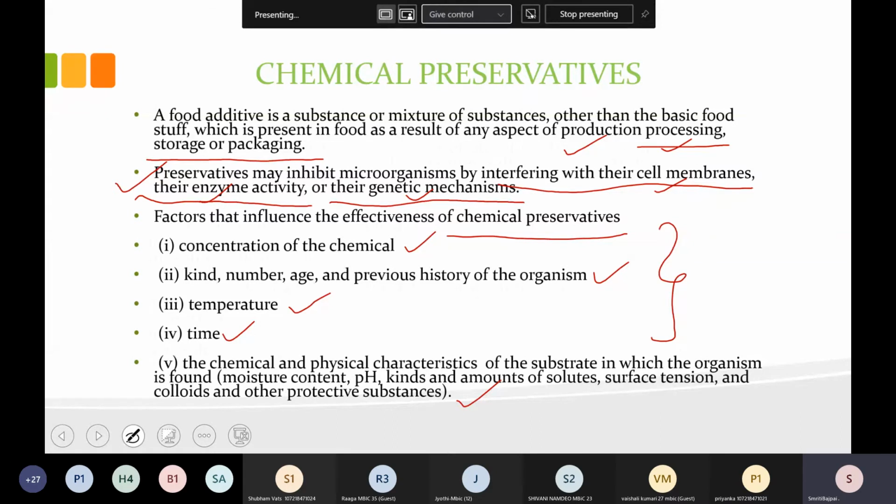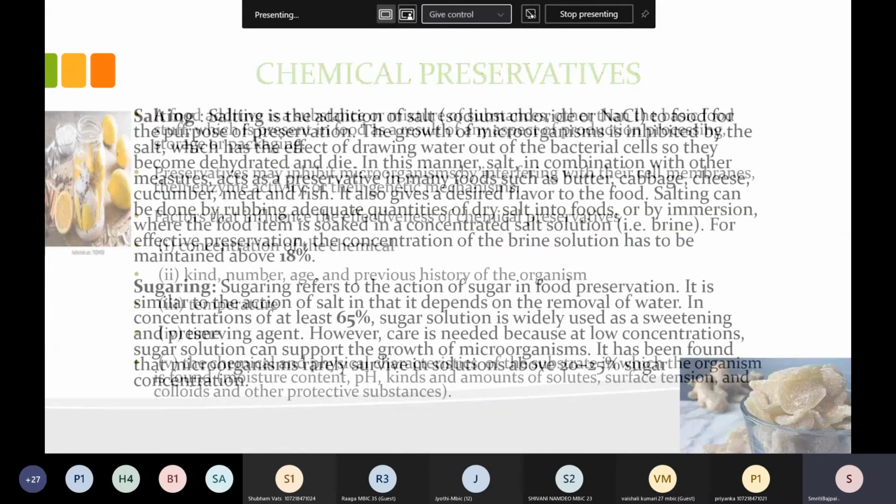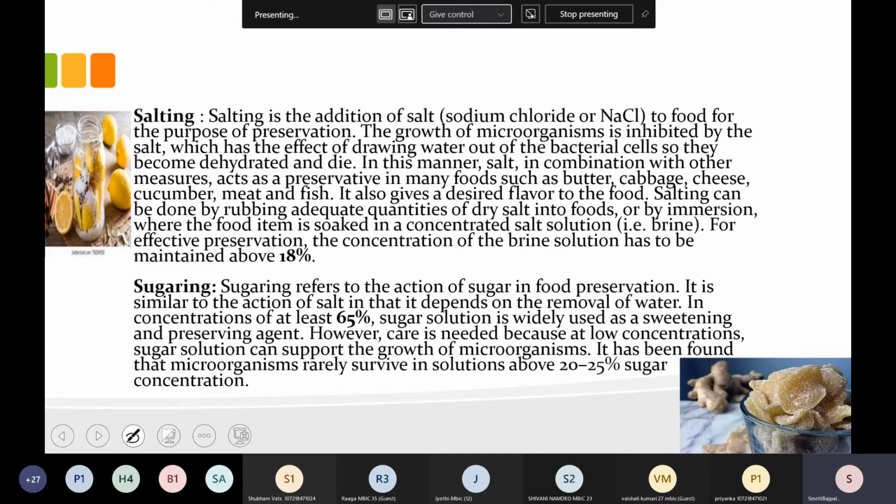So now we will see what the different chemical food preservatives are and how we go about this type of preservation. The first example is salting. Salting, as the name indicates, means addition of salt, and salt is sodium chloride. This is a very important and very old traditional technique for preservation. In this we add the salt directly, like in pickles, where in this picture you can see the sliced lemon with salt added.